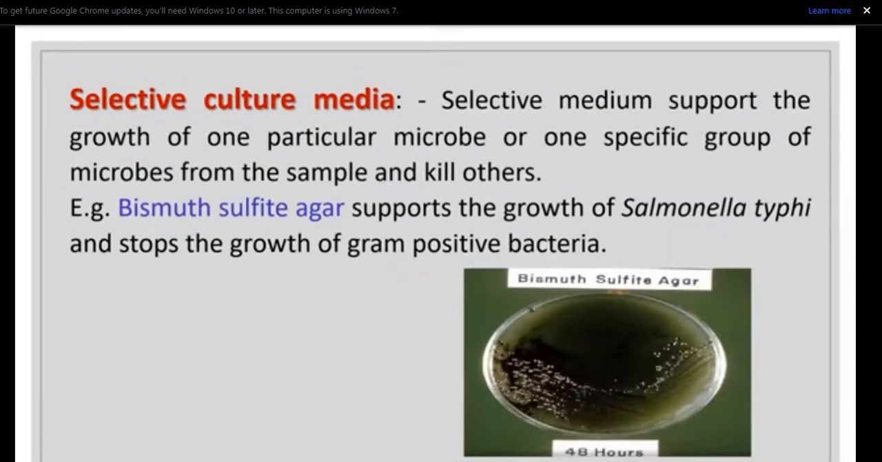Selective culture media. Selective medium supports the growth of one particular microbe or one specific group of microbes from the sample and kills others. For example, bismuth sulfite agar supports the growth of Salmonella typhi and stops the growth of gram-positive bacteria.